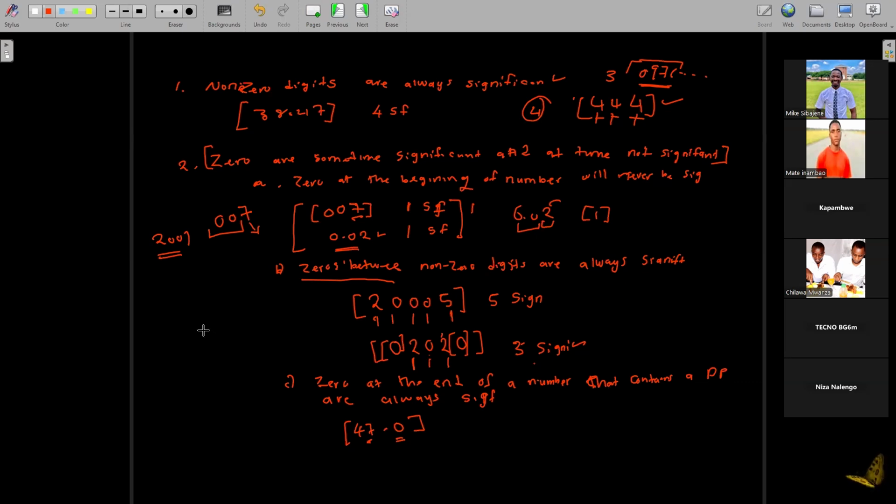There's a difference if I write 470 and 47.0. This zero becomes significant because the number is significant, and if I add the point, it makes this zero significant. But if I write 470, a zero at the end of a number is not significant. So here we have 2, here we have 3, because of the third rule which says that zeros at the end of a number that contains a decimal point are always significant. I hope I've made myself clear.